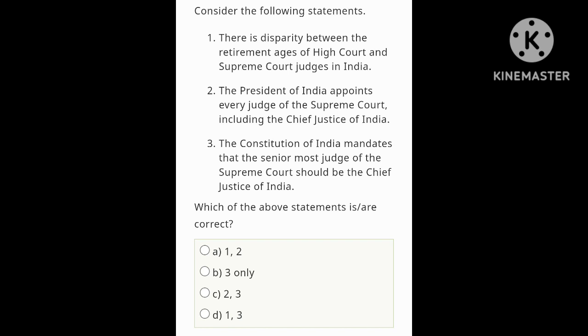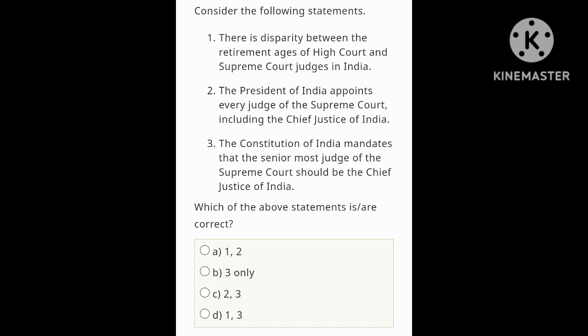Statement 3, the Constitution of India mandates that the senior most judge of the Supreme Court should be the Chief Justice of India. It is not mandated. It is wrong because it is not mandated by the Constitution. It is a tradition that the senior most judge of the Supreme Court is appointed as the Chief Justice of India, but it is not mandated in the Constitution. That means statement 3 is wrong.